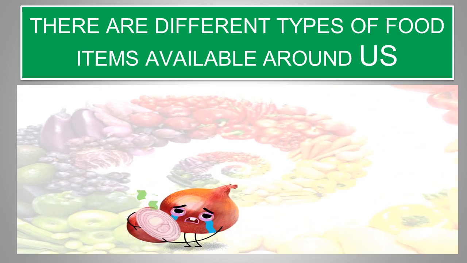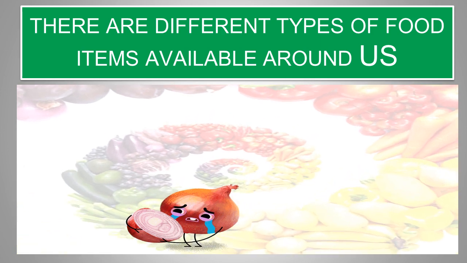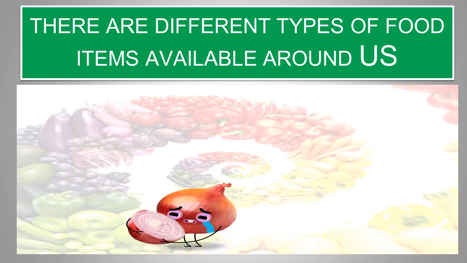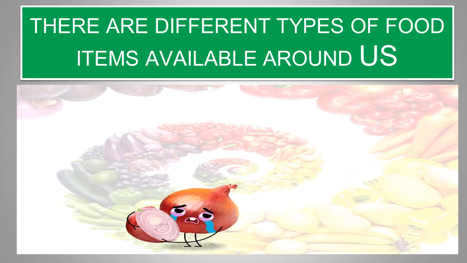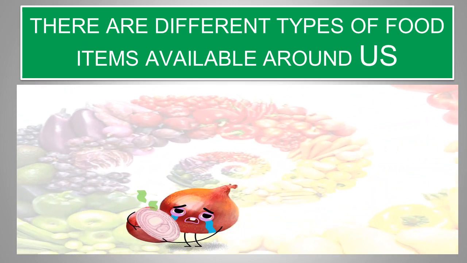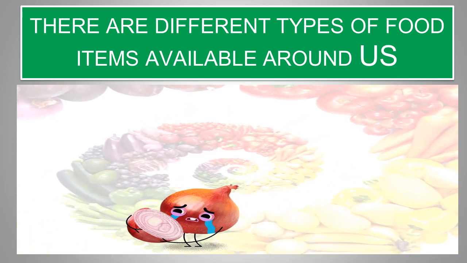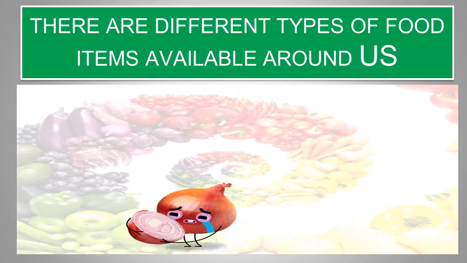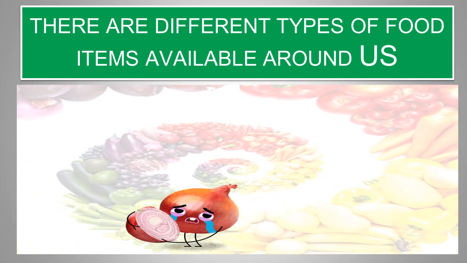Yes, there are different types of food items available around us, and we are very fortunate that we enjoy so many types of food items, and especially we, the human beings, have created our own different cuisines, and we enjoy a variety of food items.